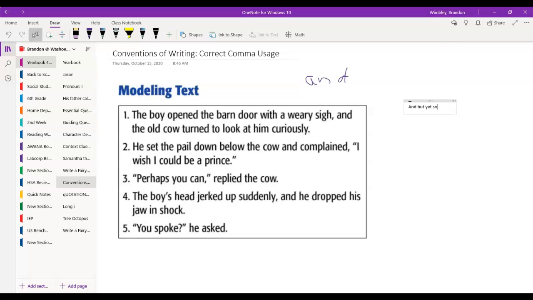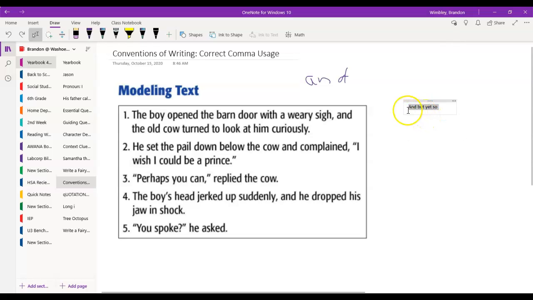But I can also use commas for some other parts as well. So we're going to be looking at this and putting some information together. We use them for compound sentences. Compound sentences form when we put two independent clauses, which is a fancy way of saying two sentences, together and combine them with and, but, and so. Here's an example. I went to the store, but I left without buying anything. Each part of this compound sentence can stand on its own, meaning it can be a sentence all by itself.